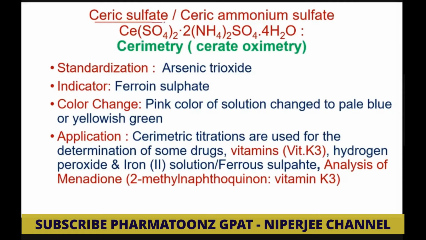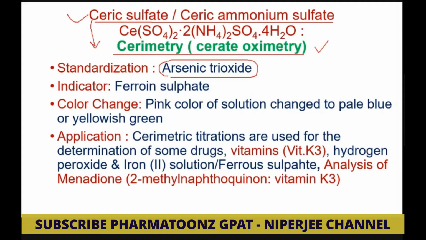Next is ceric sulfate, ceric ammonium sulfate. It is again an oxidizing agent. So the technique is cerimetry. It is also called cerate oxidimetry. Okay, so for standardization of ceric sulfate and ceric ammonium sulfate, arsenic trioxide is used as a reducing agent. The indicator used here is ferroin sulfate, and the color change is pink color of the solution changing to pale blue to yellowish green. So no need to remember the color change, but only remember the indicator.